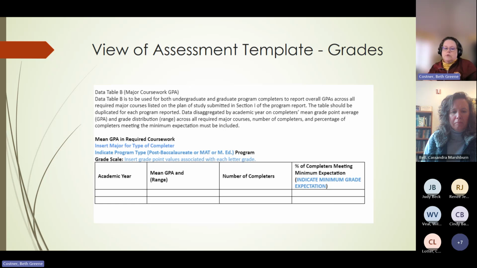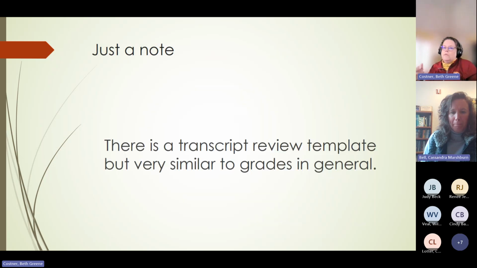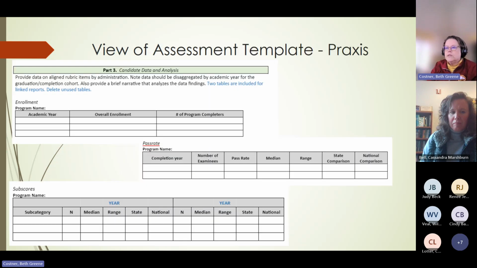There is a transcript review version of the grade ones, like I said before, but it looks very similar. The big difference is you have to describe how the transcript review works. You have to insert your transcript review. And then if you've had to remediate any students after the transcript review, you have to describe that. So it's a little bit different, but I think it's self-explanatory when you see the tables.